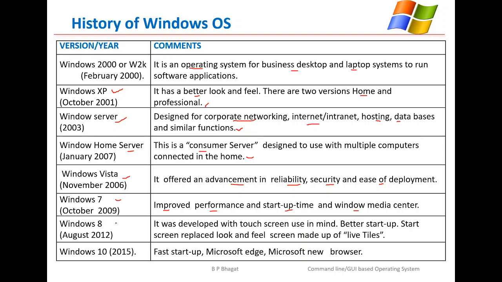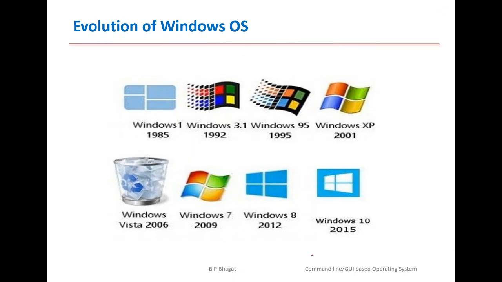In 2012, the version Windows 8 came up with the touchscreen use in mind and having better startup, and the start screen was a place with a look and feel made up of light tiles, which nowadays we used to see. Then in 2015, the version Windows 10 came into the market with fast startup, Microsoft Edge, and the new browser related to Microsoft.